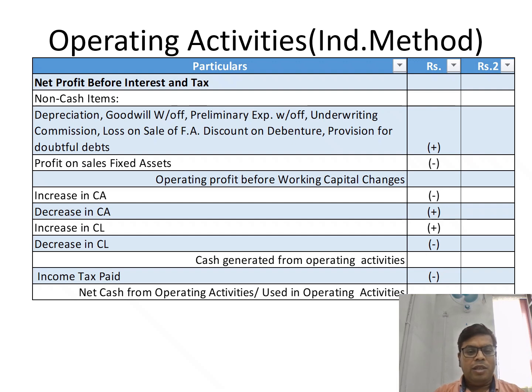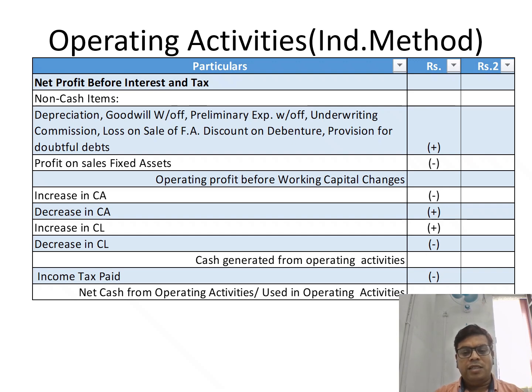Then we'll move to the changes in working capital, like current assets and current liabilities. So if current assets are increasing, it means cash is decreasing. So it will be less. And a decrease in current assets means cash is increasing because you are selling some assets. Same, with an increase in current liabilities your cash will increase, and with a decrease in current liabilities your cash will decrease.